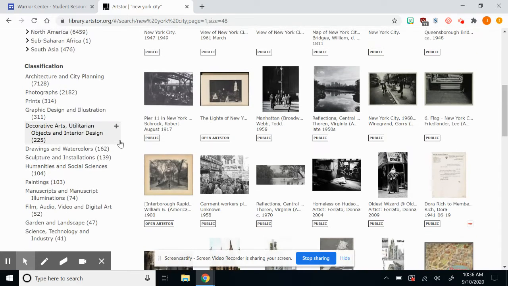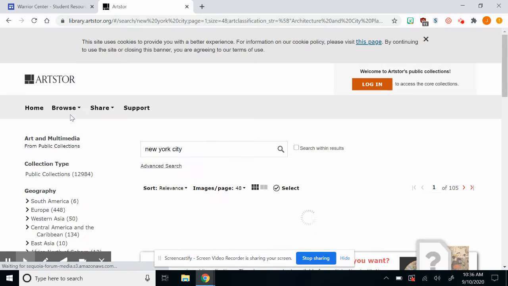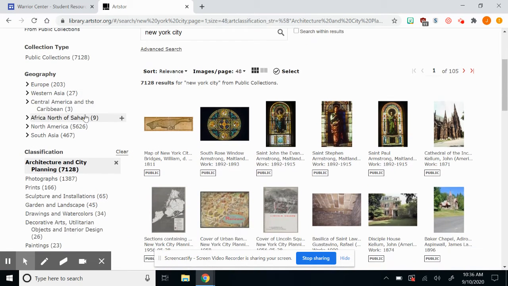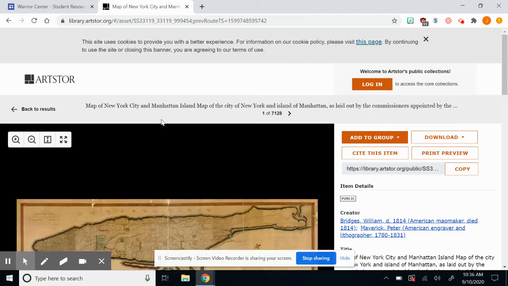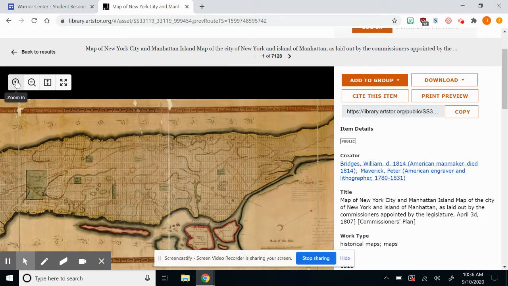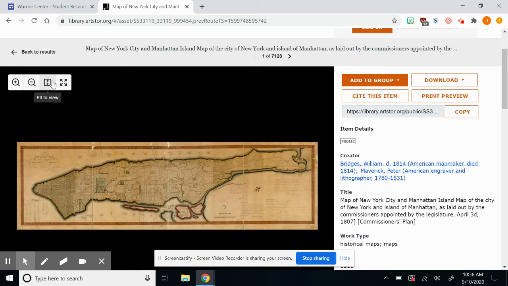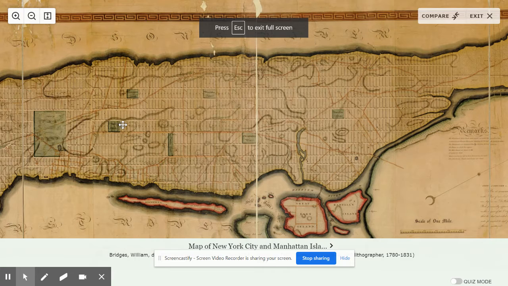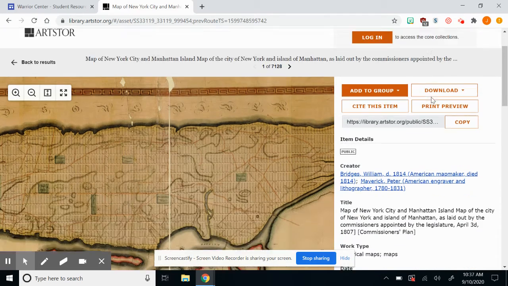So let's, for instance, say that we're looking for something dealing with architecture, city planning. We're looking for some maps, some blueprints, something of that nature. And we're going to first click on this first image. It is a map of New York City and Manhattan Island. So once I've clicked on this image, I can obviously view the image. I can zoom in if I need to. I can zoom out. I can fit this to view, or I can expand to the entire page if I wanted to get an up close and a better look. I also have an option to compare this to another image if I wanted to as well.